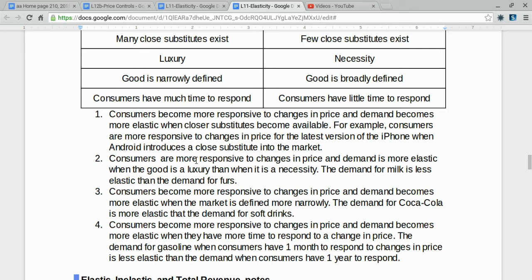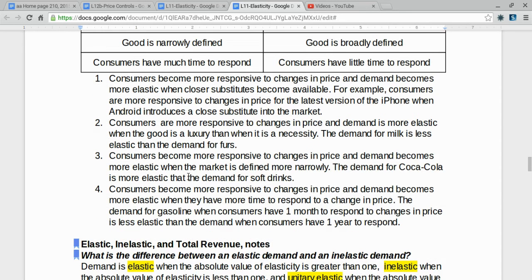Consumers are more responsive to changes in price, and demand is more elastic when the good is a luxury than when it is a necessity. For example, the demand for milk is less elastic than the demand for furs.